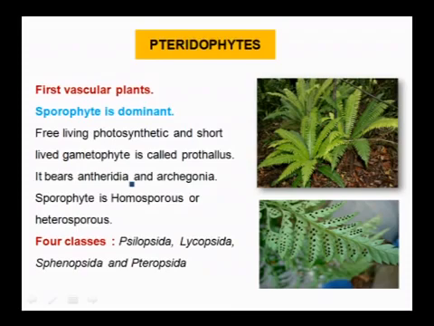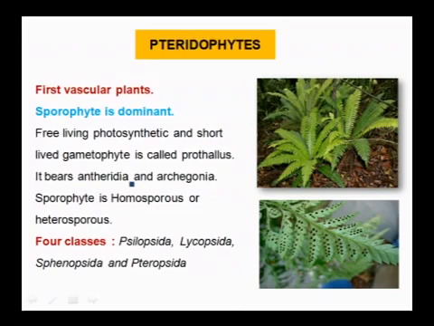Next we will move to pteridophytes. Pteridophytes are the first vascular plants, meaning these plants have xylem and phloem for water conduction and food conduction. Not only that, here we do not use the term thalloid form. Here we can say it is a complete organ system, meaning it has roots, stem and leaves. Here we can very easily see the true roots, true stem and leaves.